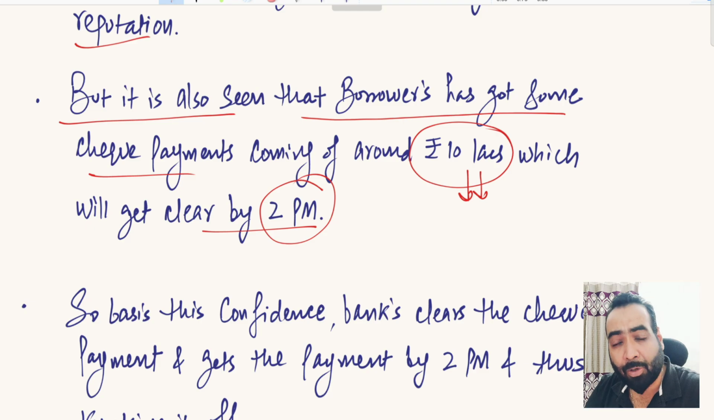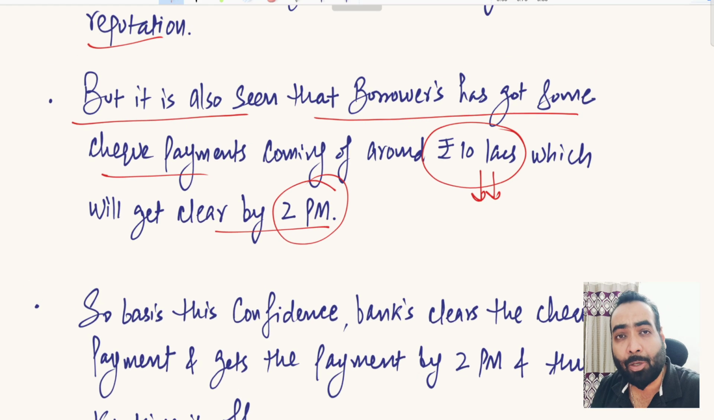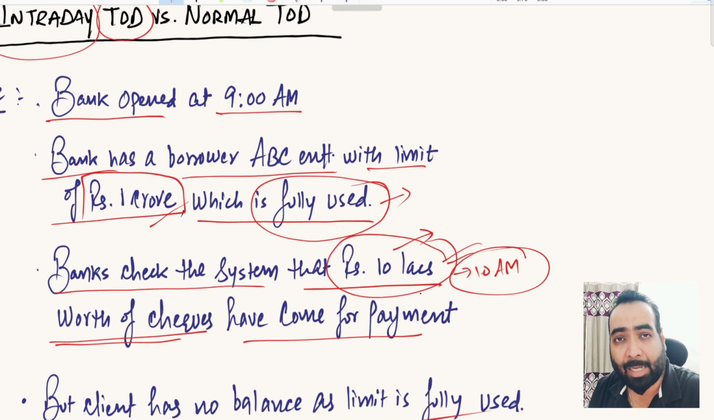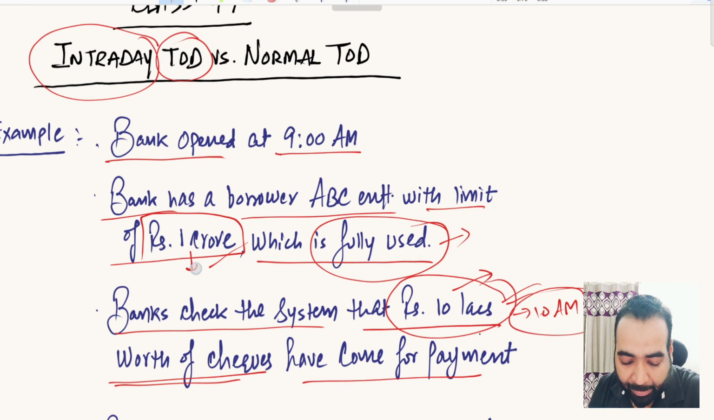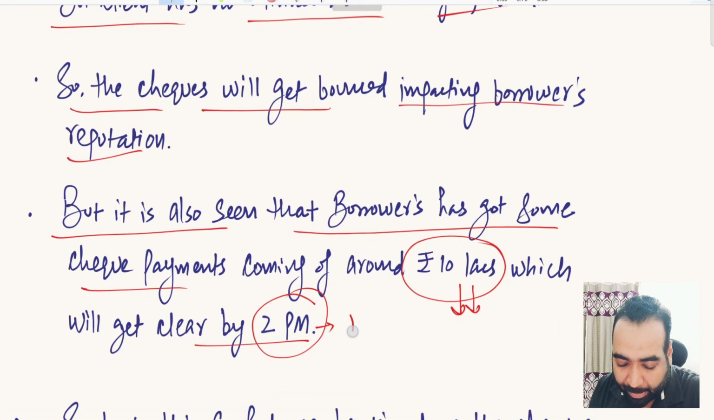So in order to give the benefit of the doubt, to save the reputation of the borrower, and to protect the customer, the bank gives intraday TOD. Intraday TOD means banks allow the payment of rupees 10 lakh at 10 a.m. This will increase the limit utilization to 1.1 crores, because the 10 lakhs have been paid, although the limit of 1 crore was fully used. So at 10 a.m. the limit will go up to 1.1 crore, but by 2 p.m. the limit will come down again to 1 crore within the same day itself.